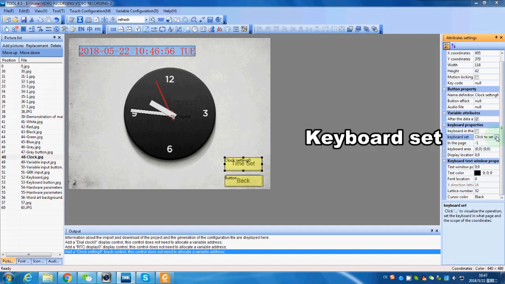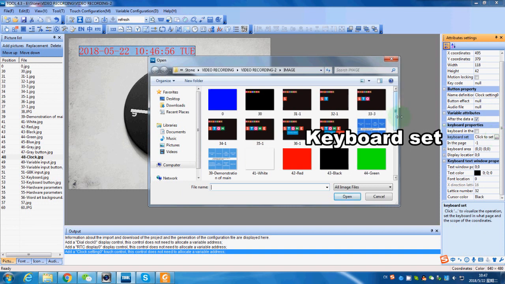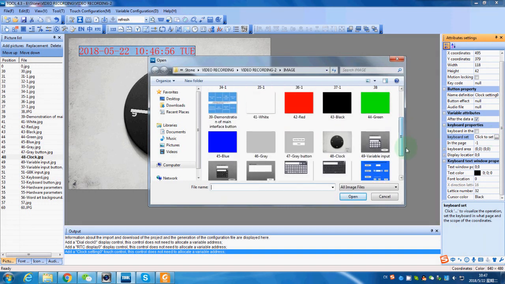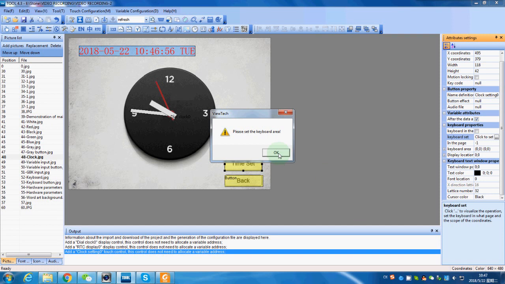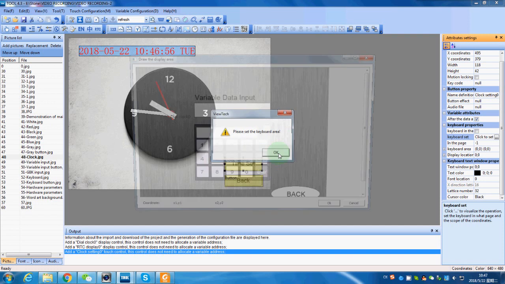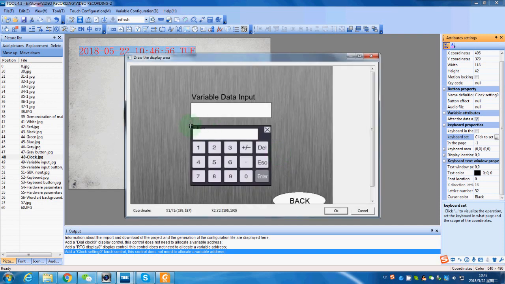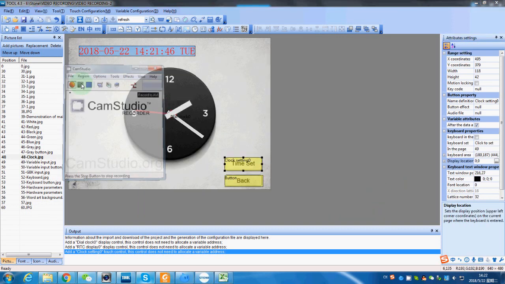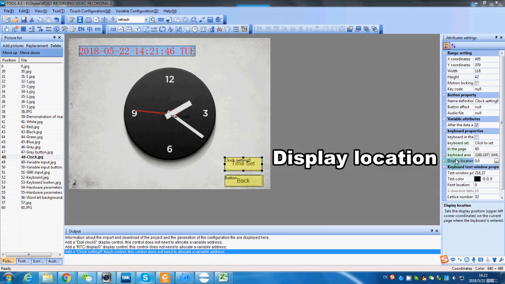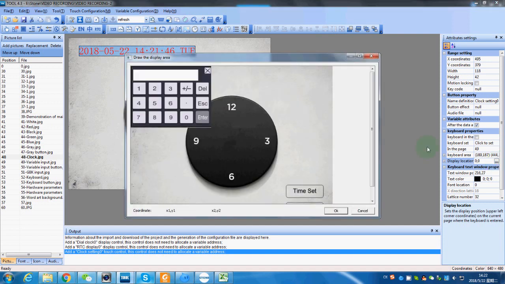By unchecking the option and clicking here, we can select the keyboard we have set before, the keyboard in page 49, and select the keyboard area. Show the location means you can choose where your keyboard will pop out.